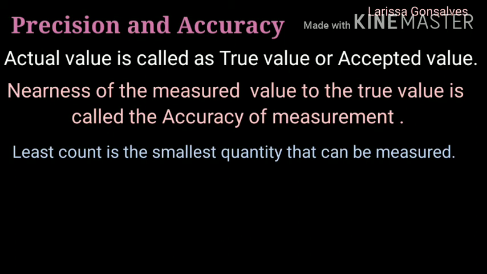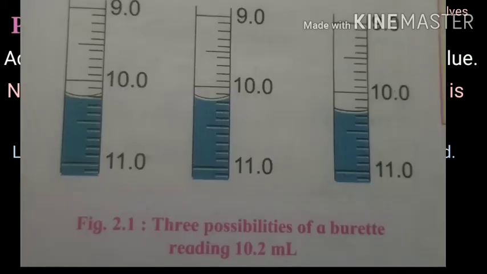Let us understand this by considering the example of a burette reading 10.2 ml. So this is a picture. 3 burettes are placed here and the reading displayed on all the 3 burettes is 10.2 ml. But if you observe carefully, there is a little uncertainty that appears. What do I mean by that? We know that true value is the actual value and least count is the smallest quantity that can be measured.